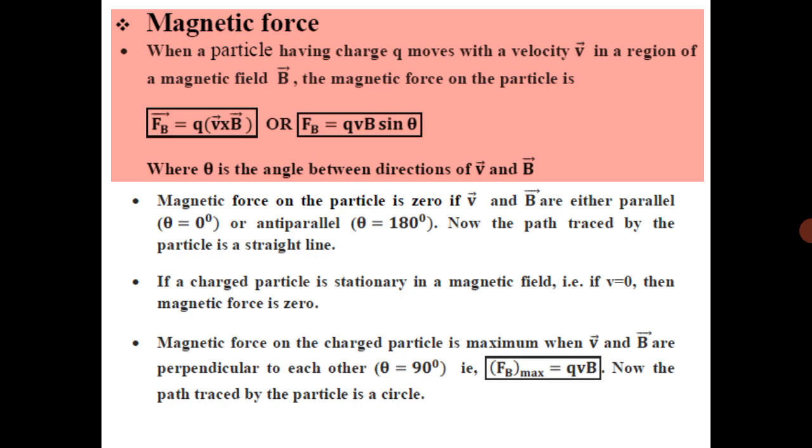So the magnetic force on the charged particle is maximum when the angle between V and B is 90 degree, or the motion of the charged particle is perpendicular to the direction of the field. So that is theta equal to 90 degree and sin theta is 1. So therefore the maximum magnetic force on a charged particle is QVB. Okay.